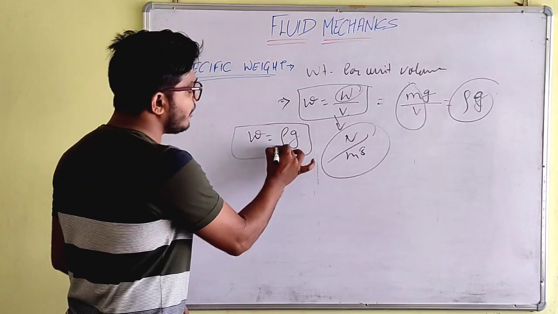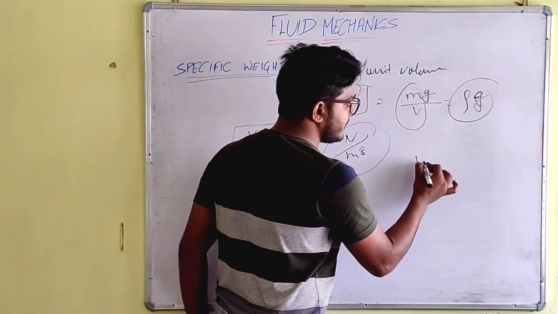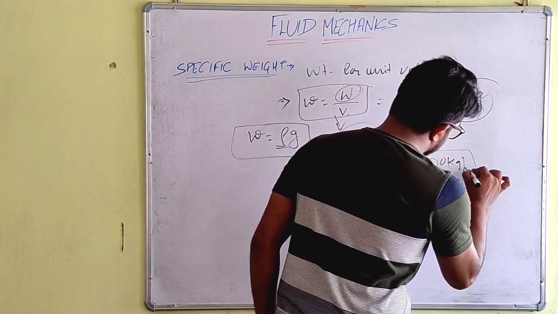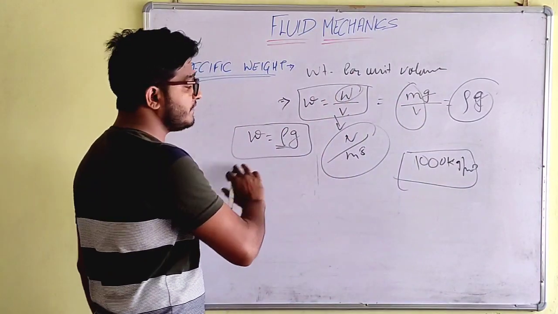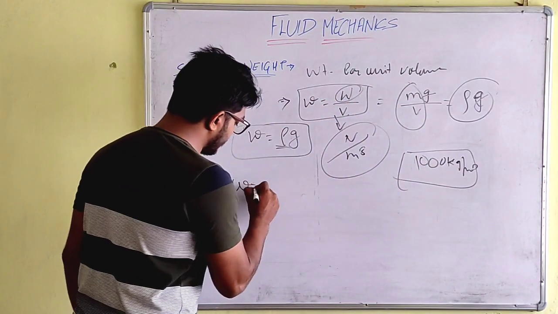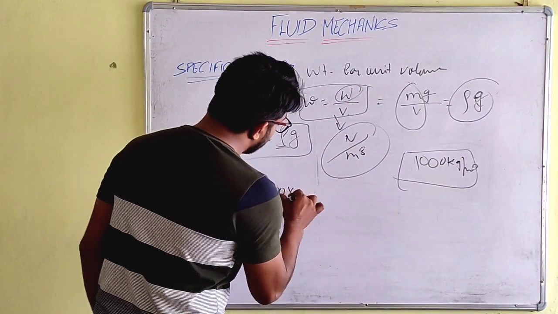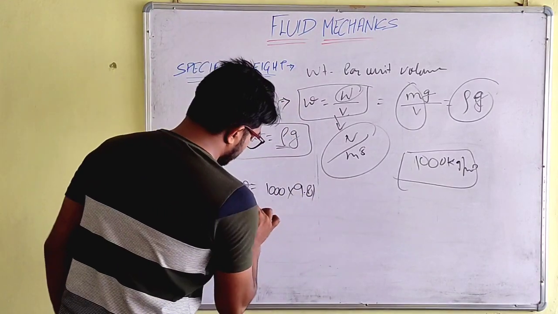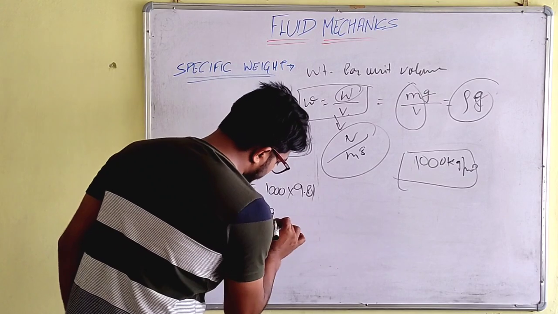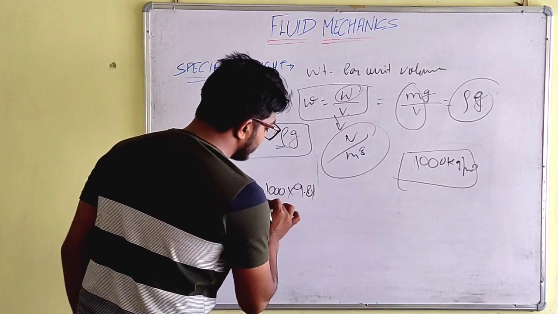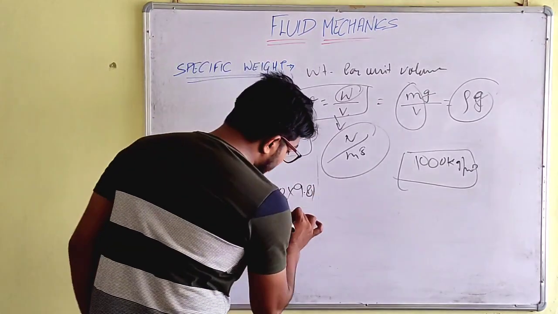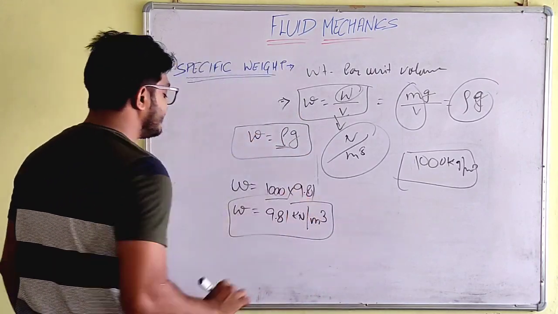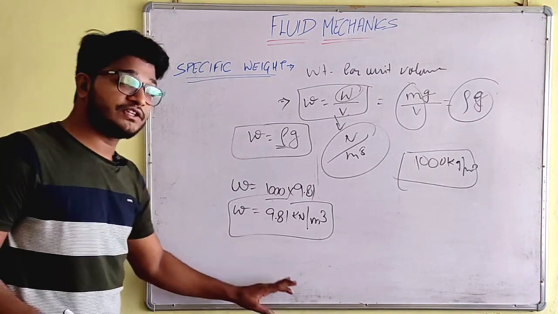What was the density of water we had in the previous definition? 1000 kg per meter cube. Now let's put the value in: specific weight is equal to 1000 into 9.81. If we multiply, let's take it in kilonewton, so 9.81 kilonewton per meter cube will be the specific weight of water.